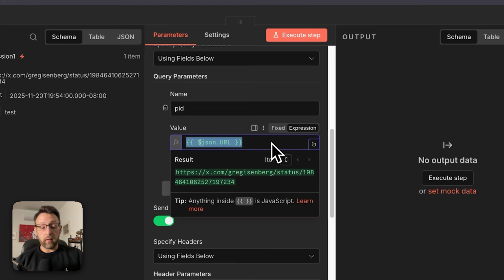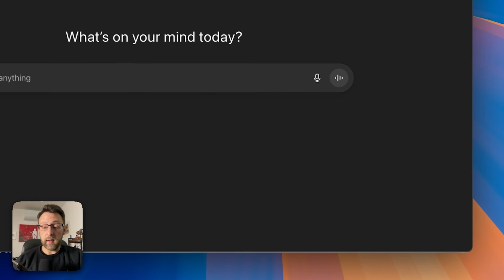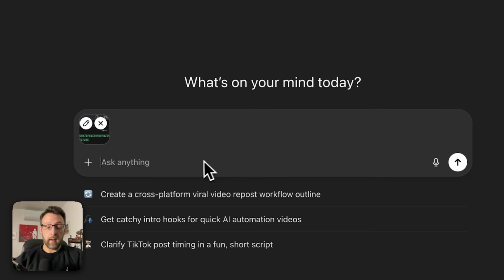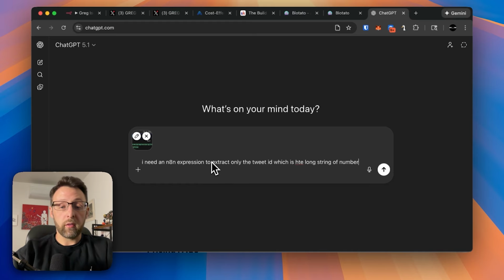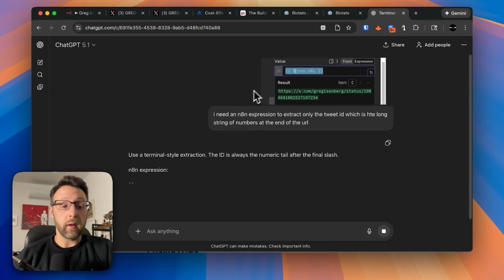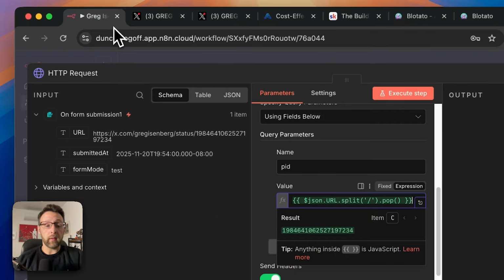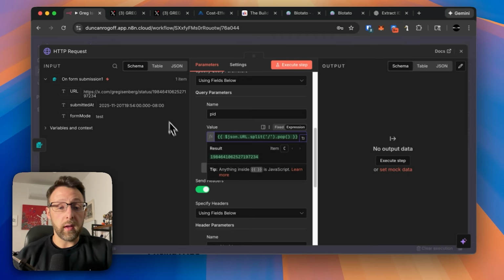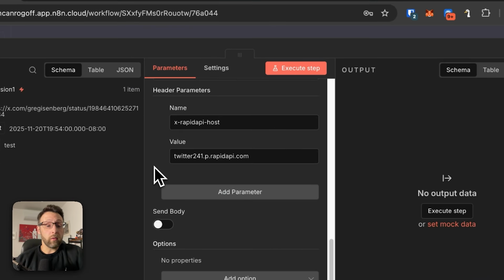What I like to do, this is a good teaching moment, is you can always take a screenshot of this and you can come into ChatGPT and paste this in and just say, I need an N8N expression to extract only the tweet ID, which is the long string of numbers at the end of the URL. ChatGPT will understand what we're trying to do. You can see here, we're just splitting this at the slash here. So I'm just going to go ahead and copy this. And if we come back in here and paste this in, you can see now that our result is only this string of numbers at the end, which is exactly what we want. This is great. This is really all we need.